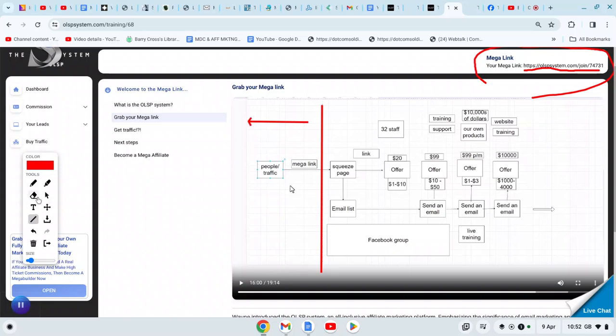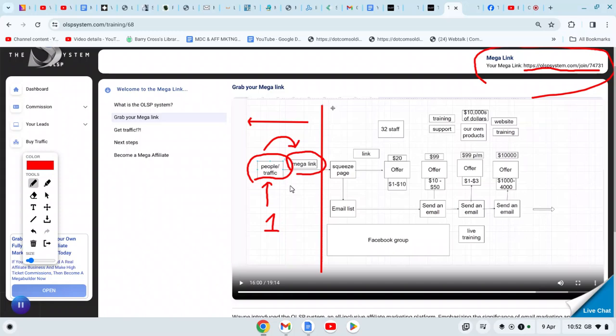So the first box that you're concerned with is Megalink, and I've just shown you where you get your lead, your affiliate link to promote Megalink. Now this is really just one box that you're concerned with, and that's this one here. And what Wayne will teach you is that you've only got one thing to do, and that's how to drive traffic, get people to see your Megalink, and that's it. Very, very simple.